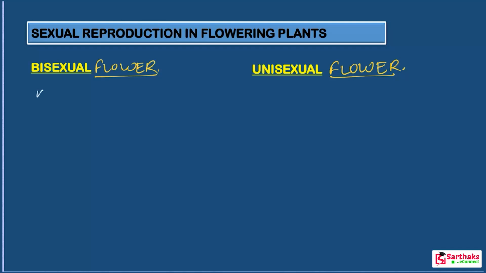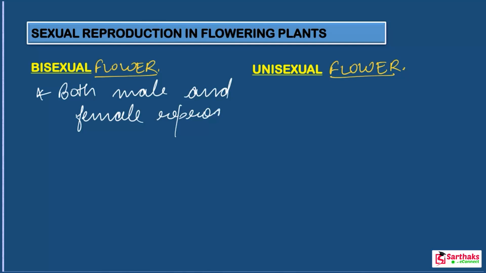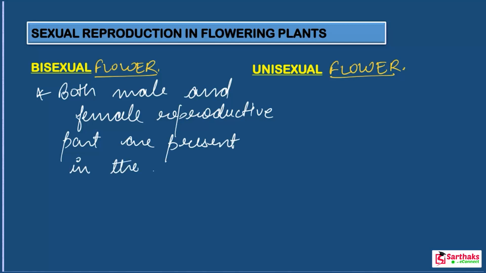So write down the definition: when both male and female reproductive parts are present in the same plant.